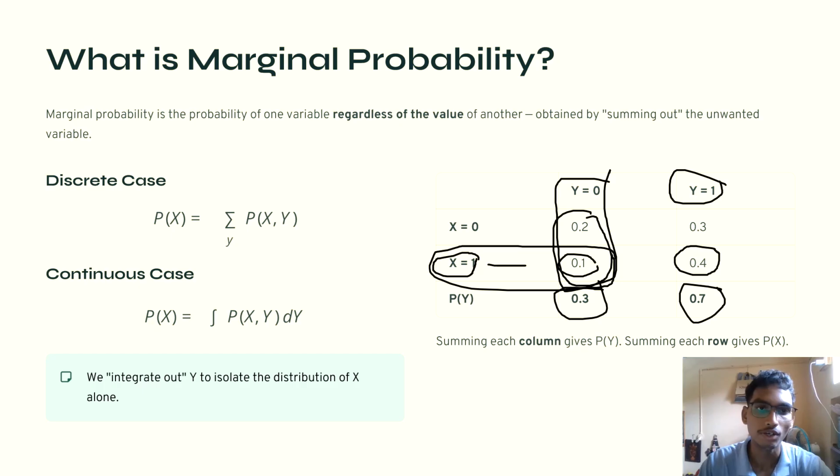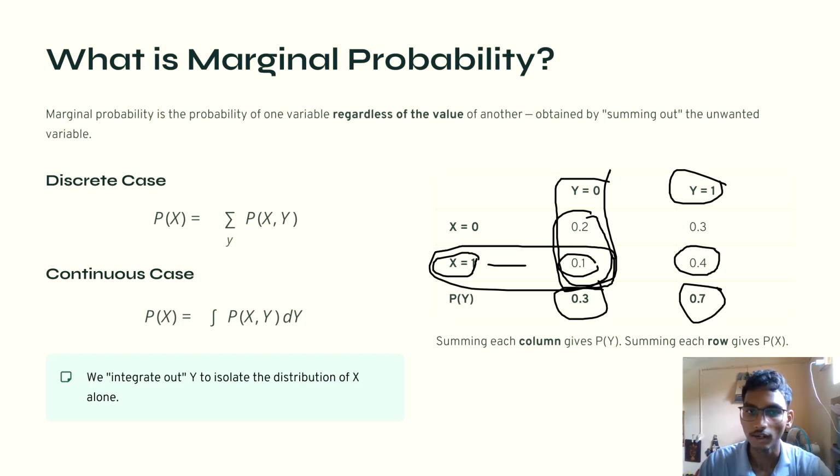If we go for the continuous case, there is no summation here. We integrate: P of X equals the integral of P of X comma Y dy. When the variables are continuous, we cannot simply add individual probabilities because there are infinitely many possible values. Instead, we use integration over y to remove y and obtain the probability distribution of X. A simple way to remember is that discrete goes with summation and continuous goes with integration.